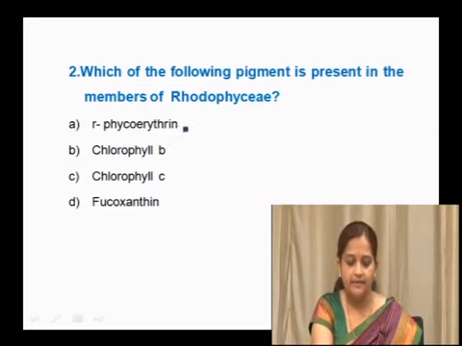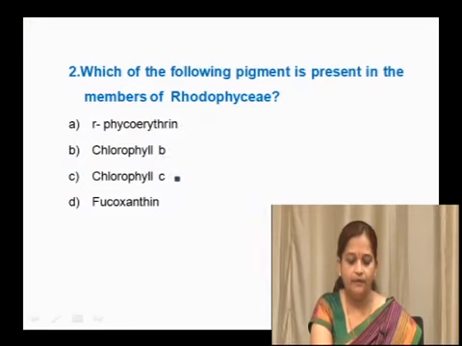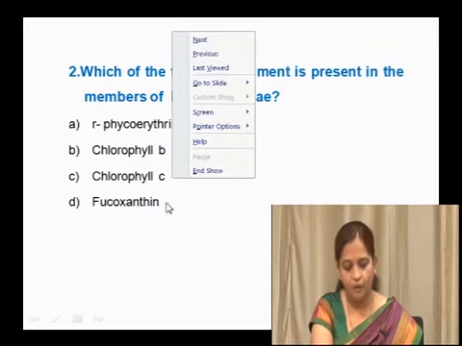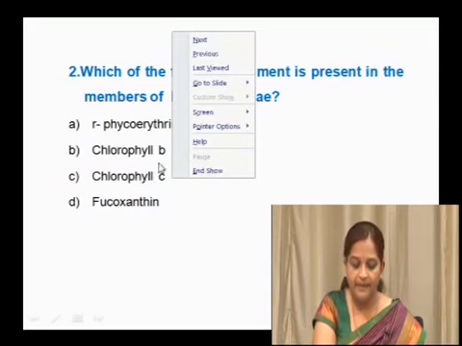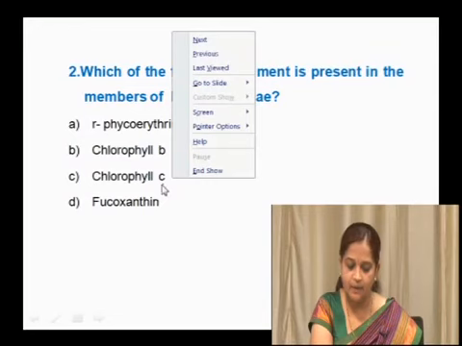Phycoerythrin is a pigment, and then chlorophyll B, then chlorophyll C and fucoxanthin. These are the 4 options. Chlorophyll B is present in Chlorophyceae members, chlorophyll C is present in xanthophylls, and fucoxanthins are also present in brown algae. Chlorophyll C is also present in brown algae.